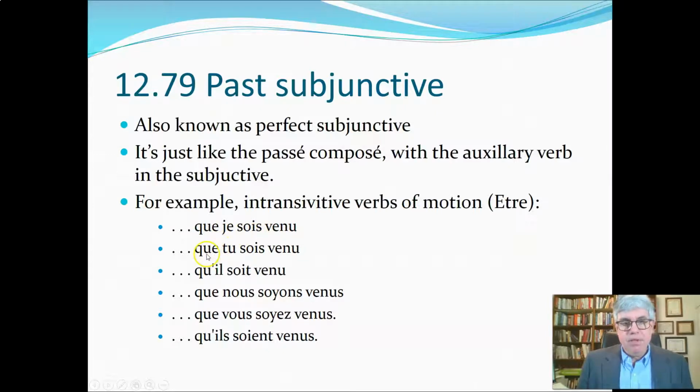That I came, que tu sois venu, that you came, qu'il soit venu, that he came, que nous soyons venus, that we came, que vous soyez venus, that you came, qu'ils soient venus, that they came. So we're going to translate them in the past tense, just like we would if they were in the indicative and conjugated: que je suis venu, que tu es venu, qu'il est venu, and so on.